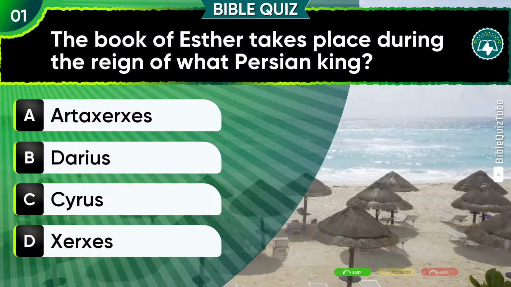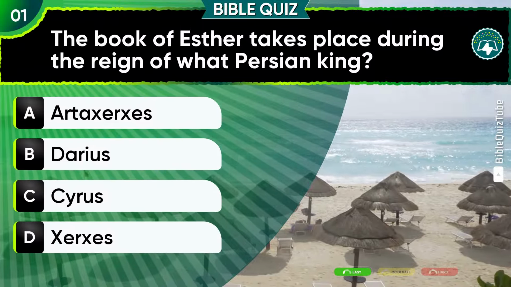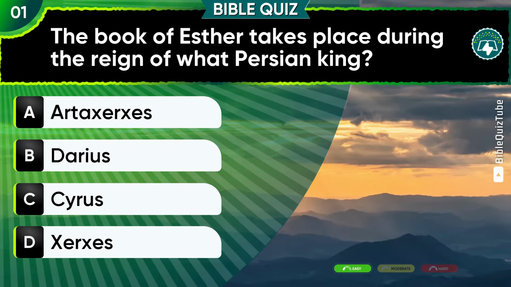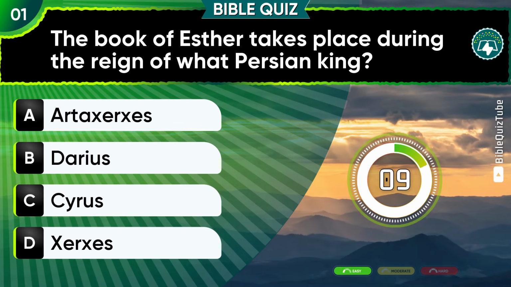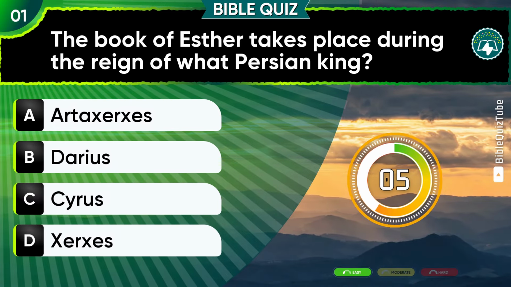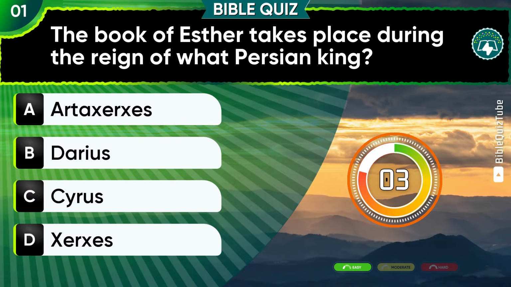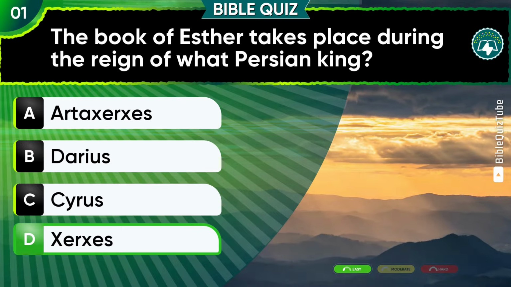Question 1. The Book of Esther takes place during the reign of what Persian king? A. Artaxerxes, B. Darius, C. Cyrus, D. Xerxes. Spot on. The correct option is D.